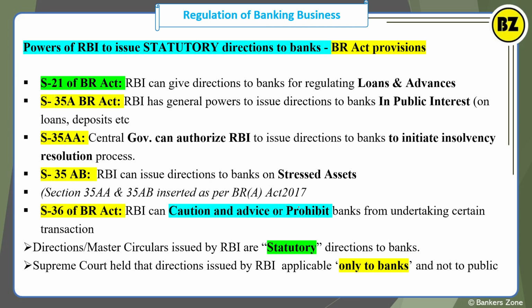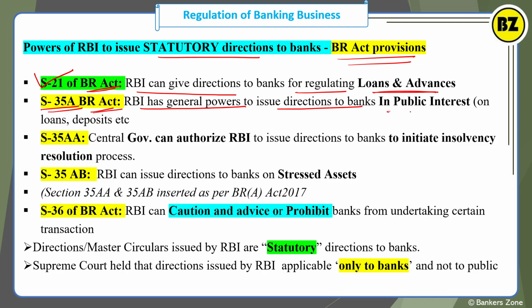Okay. Now, the power of RBI to issue statutory directions to the banks. What are the Banking Regulation Act provisions? This is important, so we will see some sections. Section 21 of the BR Act: according to that section, RBI can give direction to the bank for regulating loans and advances, right? As per section 35A of the Banking Regulation Act, RBI has a general power to issue directions to the bank in public interest, generally on loans or deposits, right? So very simple: 21 is all about the regulation of loans and advances.